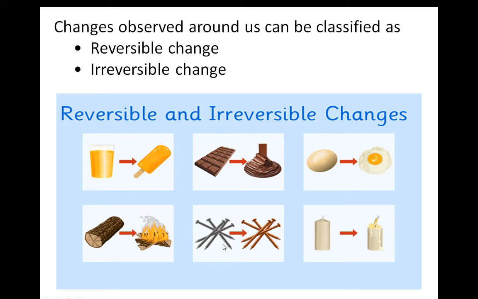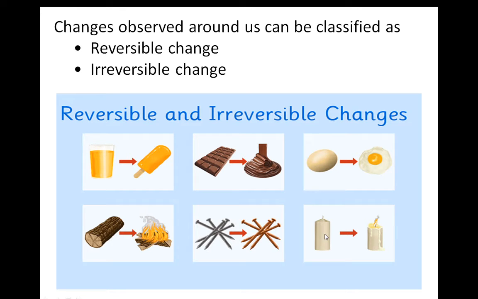Here you can see there is rusting, there is corrosion. Means here is a formation of a new substance. So that is an irreversible change. Next one is the candle, where you can see the shape is changing, the size is changing. But melting of wax and burning of wax are different changes.